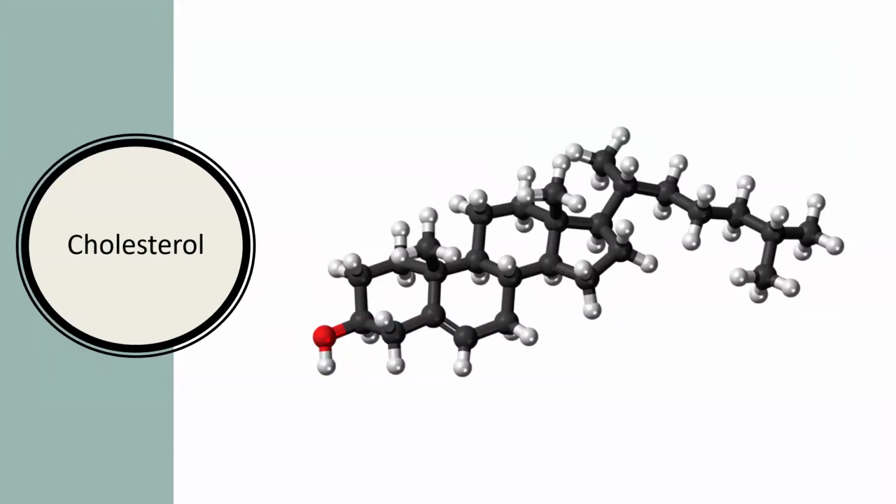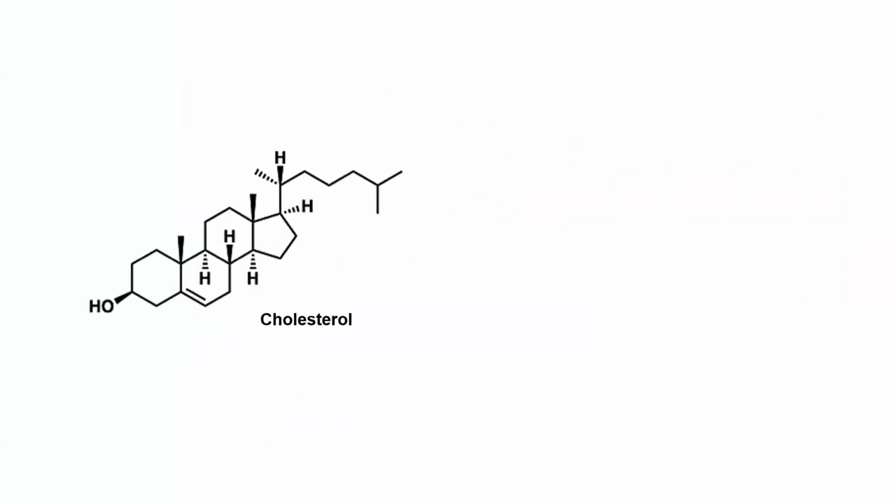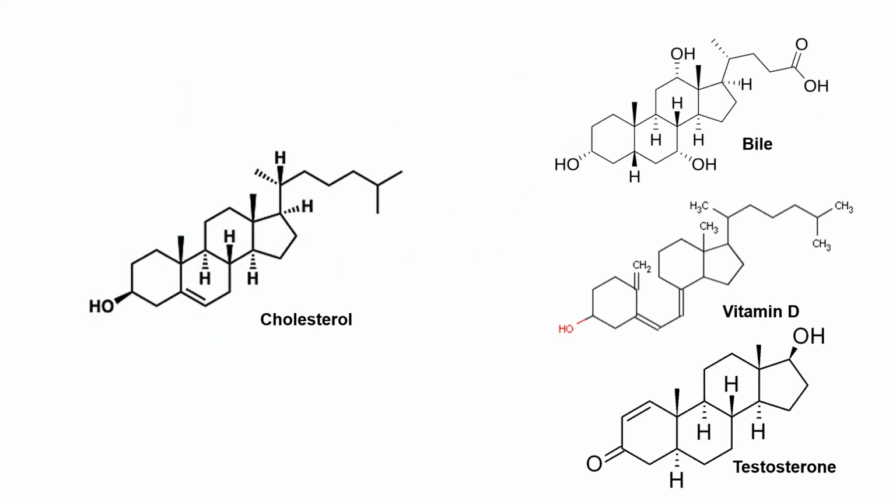The next lipid we will talk about is cholesterol. Cholesterol is produced by the liver, so it is not essential to consume cholesterol. And cholesterol does not provide any energy, unlike fatty acids that provide 9 calories per gram. A function of cholesterol is to serve as raw material to make things such as bile, vitamin D, and sex hormones. You can see the similarity in the structures of cholesterol and the items it helps make.